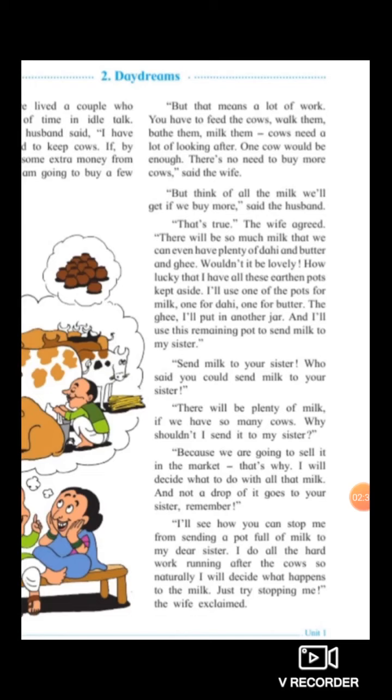We would need to be behind the cows the whole day. There is no need to buy more cows. One cow will be more than enough.